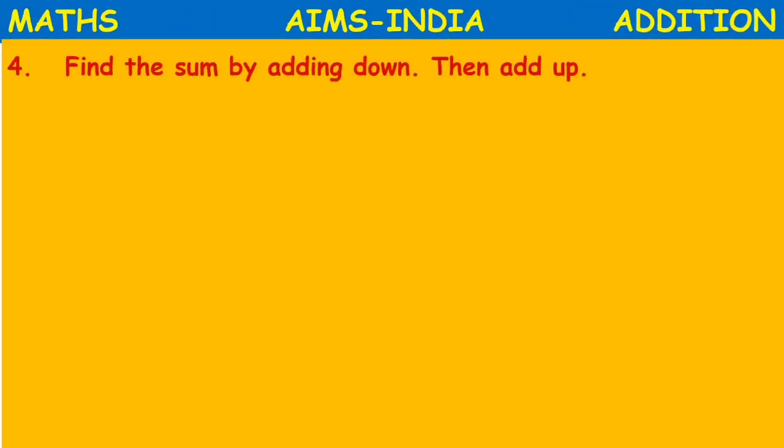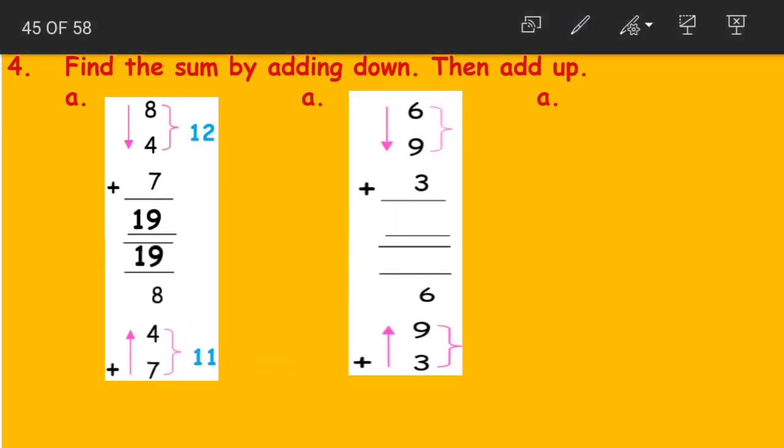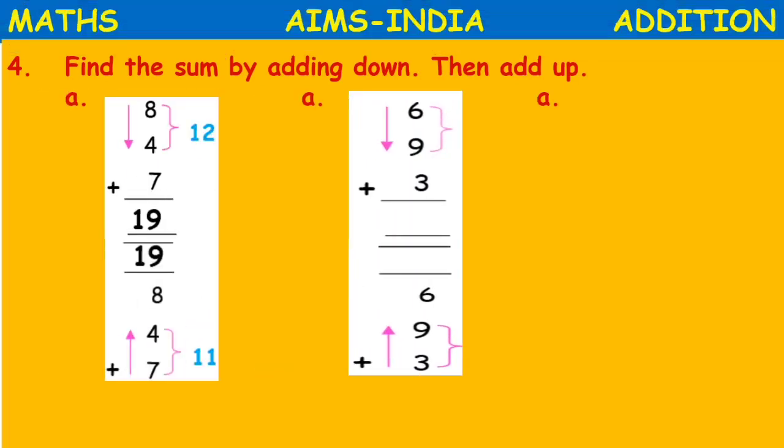Moving on to the next topic. Find the sum by adding down then add up. Okay. What should we do? We should find the sum. Sum means what? We should add the numbers. Yes. We should find the sum by adding up and then adding down. Now look at the first question here. This is very simple children.